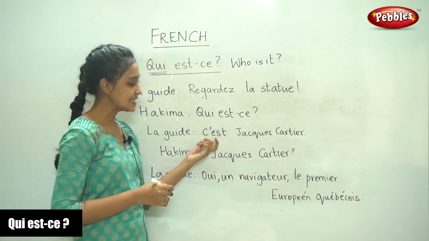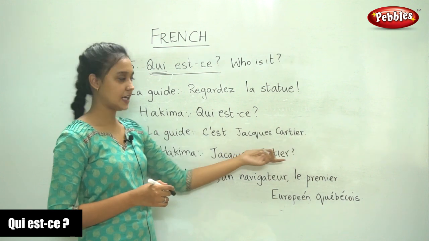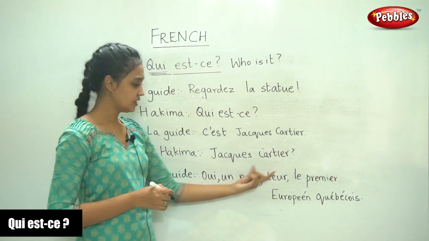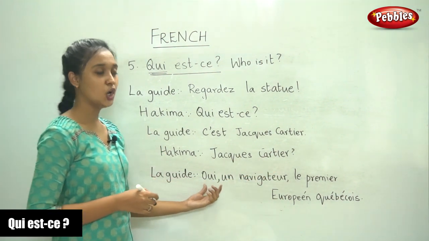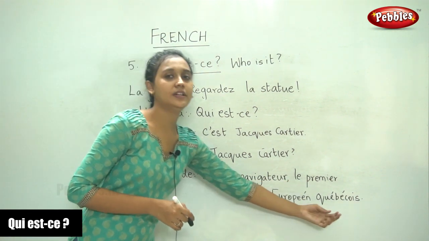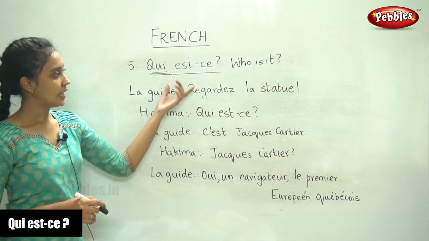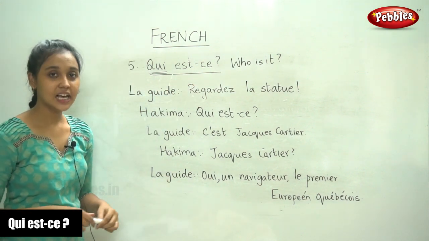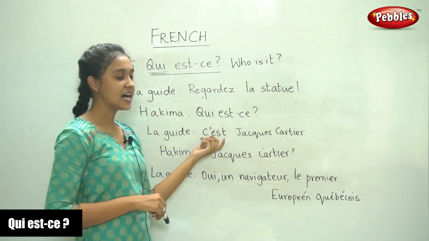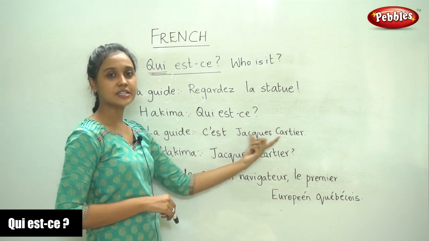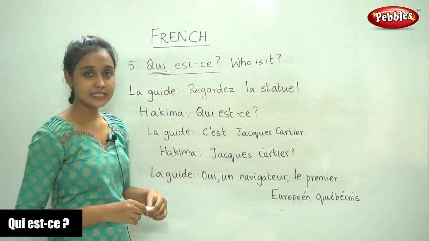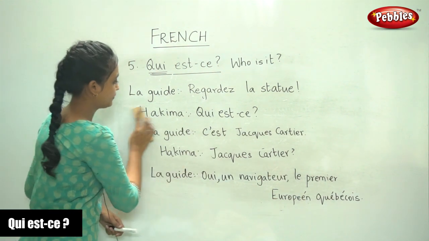And your answer is c'est and the name of the person. So Hakima asks, Jacques Cartier? La guide says, oui, yes, un navigateur, le premier European Québécois. So now in this conversation we have seen the question, qui est? Who is this? And the answer will be c'est, and if it is a person, the name of the person. So your answer depends upon what they are asking.